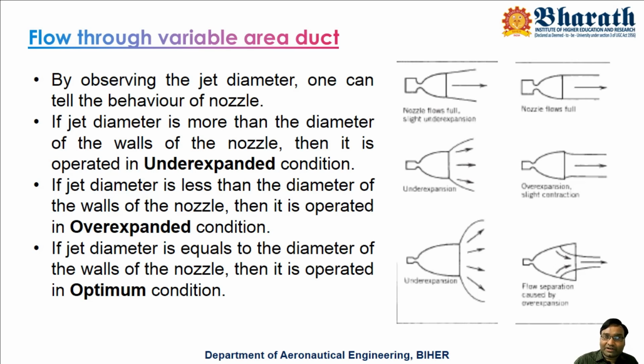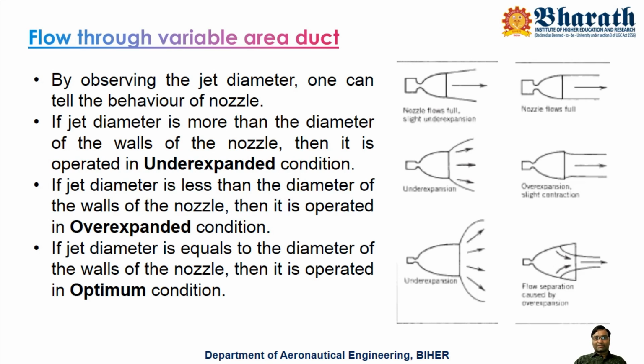The jet started coming out of the nozzle and expanding beyond the nozzle. That's why the jet takes a diameter bigger than the diameter of the nozzle. So it is highly underexpanded condition. It is moderately underexpanded condition and it is slightly underexpanded condition, but all three are underexpanded.